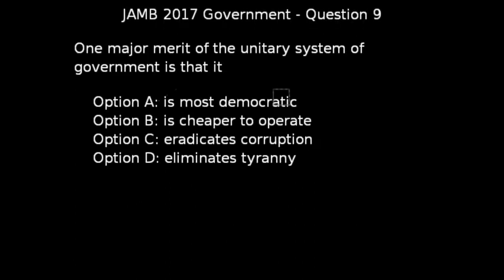Question 9 of JAMB 2017 government exam says, one major merit of unitary system of government is that it, option A, is most democratic, wrong. Option C, eradicate corruption, is wrong. Option D, eliminate tyranny, is also wrong. Our correct answer to this question is option B, is cheap to operate.